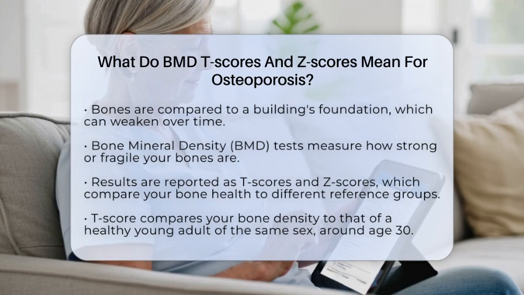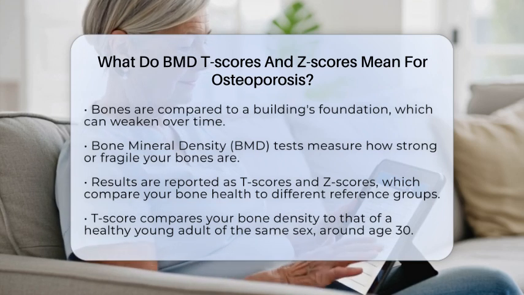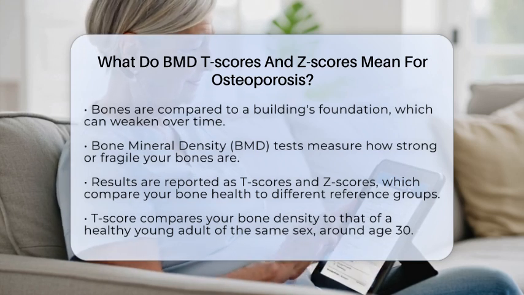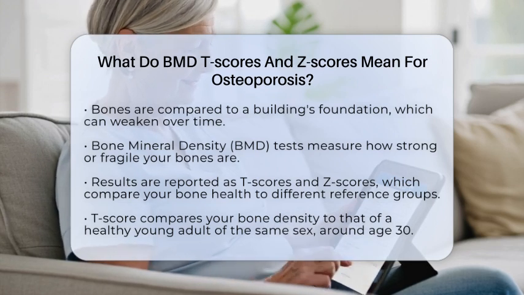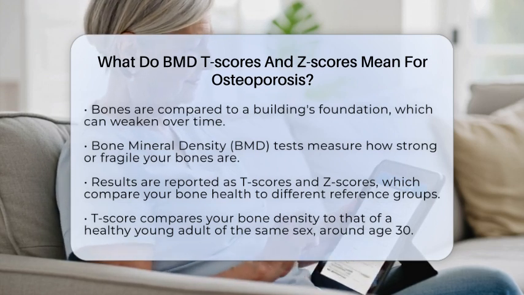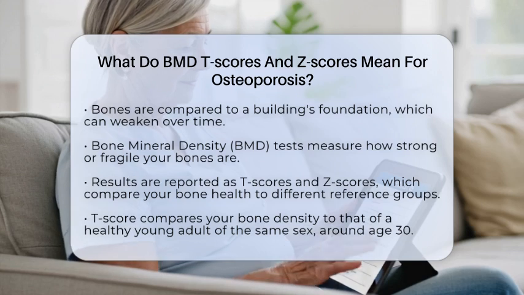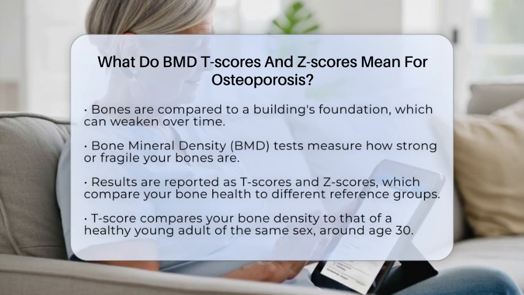When you get a bone mineral density test, the results are often reported as T-scores and Z-scores. These numbers are like statistical reports comparing your bone health to different reference groups, helping doctors decide if you have osteoporosis or are at risk.